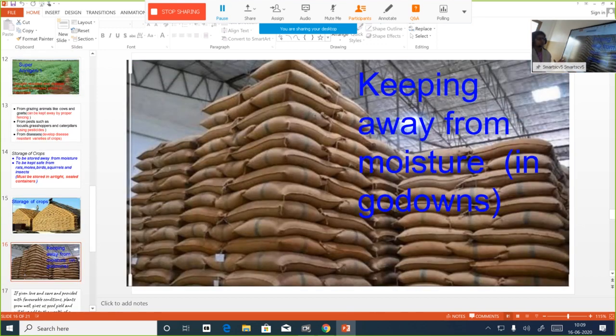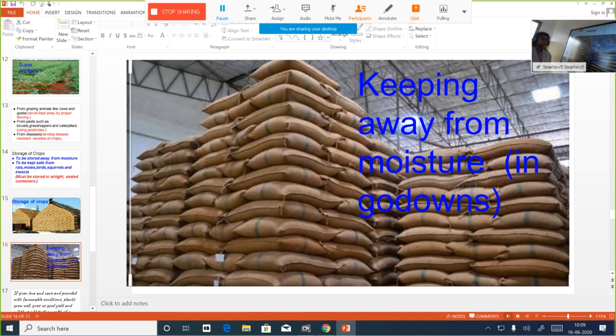Sometimes grains are stored in godowns. You could see the picture of a godown in which grains are stored. We ensure that they are being kept away from moisture as well as from animals which tend to attack these grains. So to conclude,